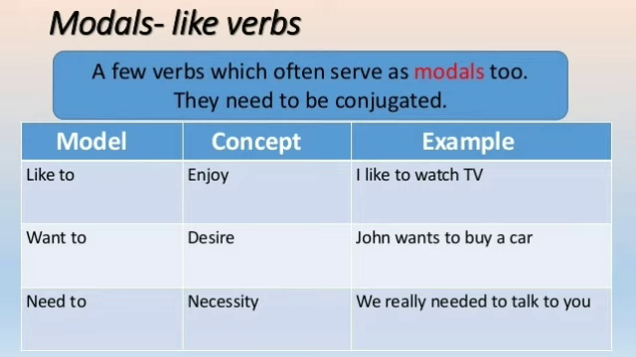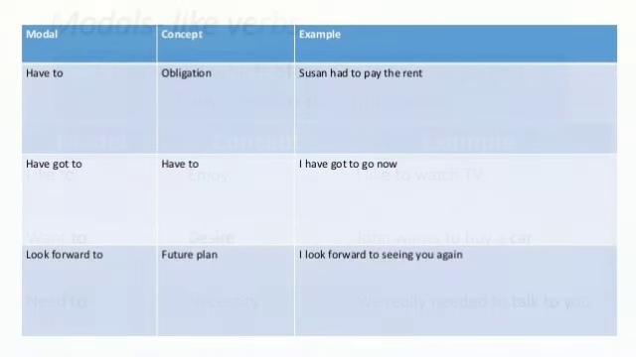Let us move towards some other verbs which are used as modals. Have to is used for the obligation. So the example for it will be Susan had to pay the rent, means that is the obligation. Next modal is have got to. Have got to means the concept is have to, means I have got to go now. Next is look forward to, means future plans. When we use this look forward to, it means we are discussing the future plan. So the example will be I look forward to seeing you again.